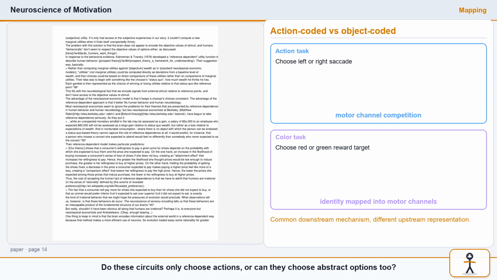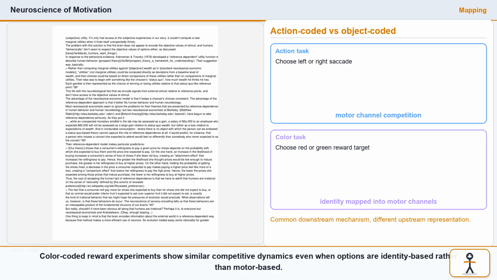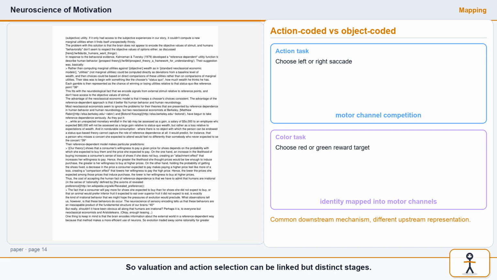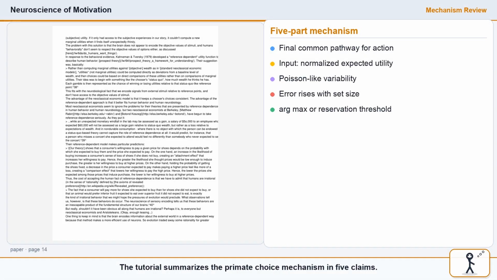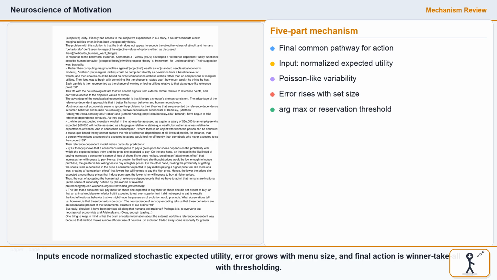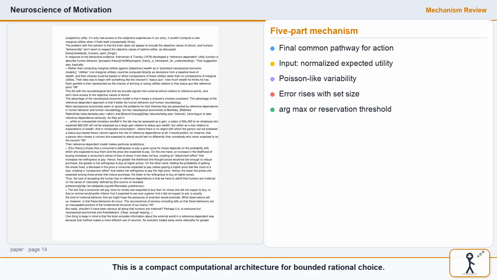Do these circuits only choose actions, or can they choose abstract options too? Color-coded reward experiments show similar competitive dynamics even when options are identity-based rather than motor-based. So valuation and action selection can be linked but distinct stages. The tutorial summarizes the primate choice mechanism in 5 claims. Inputs encode normalized stochastic expected utility, error grows with menu size, and final action is winner-take-all with thresholding. This is a compact computational architecture for bounded rational choice.